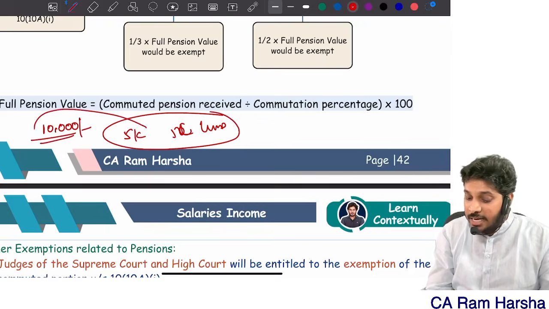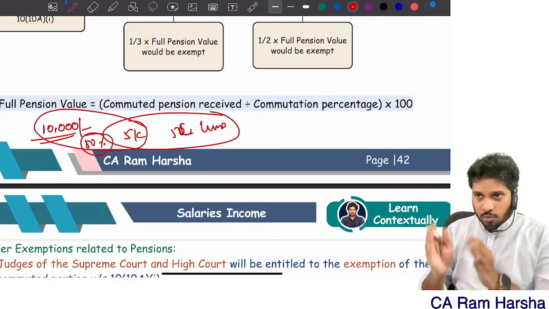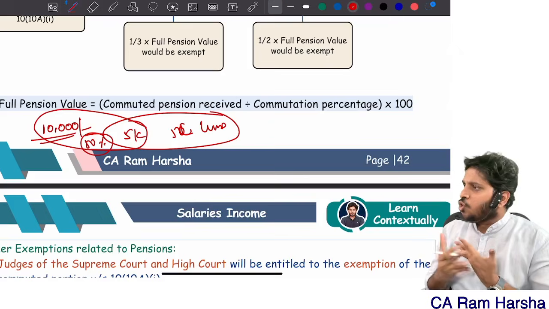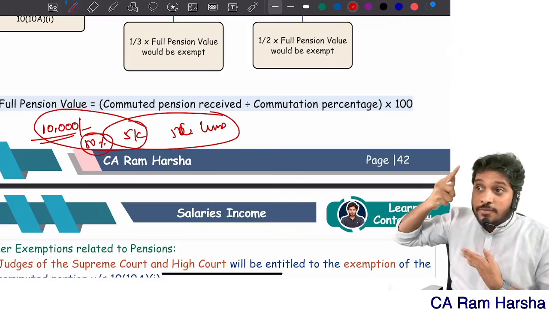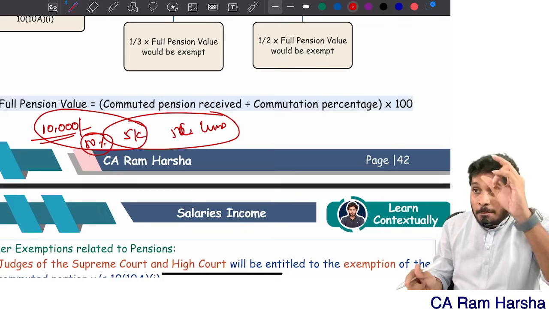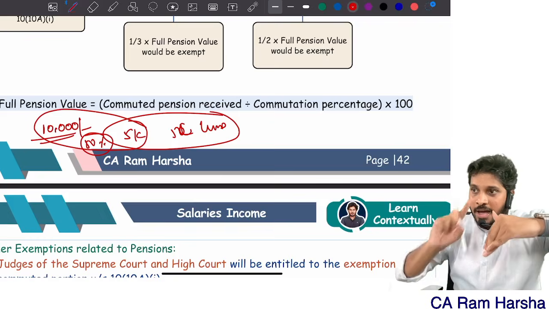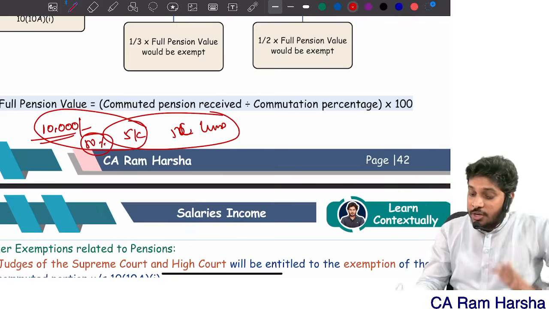Indirectly, monthly how much you sacrificed? 50% you sacrificed. Originally they offered how much? 10,000. But you asked the company how much? 5,000, you pay me monthly enough. Instead of 5,000 which you are sacrificing, in the monthly, how much percentage are you sacrificing? 50% you are sacrificing in the monthly pension. For 50% sacrifice of the monthly pension, you are receiving lump sum how much?